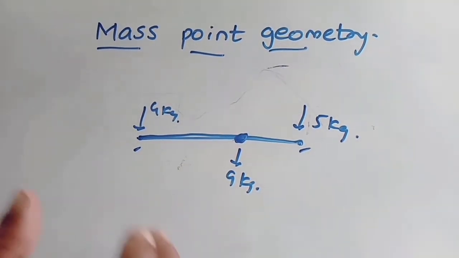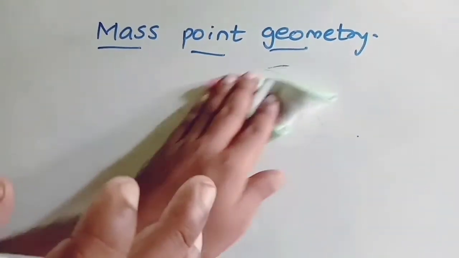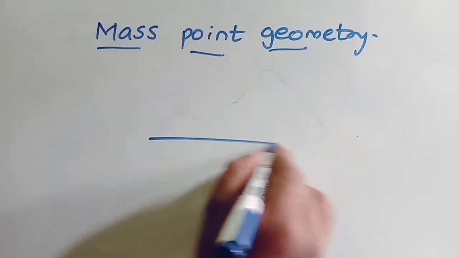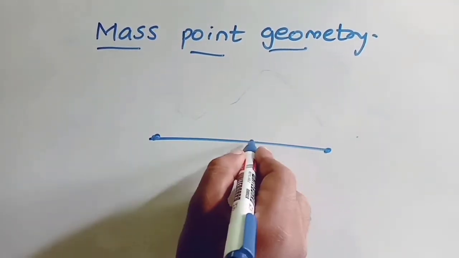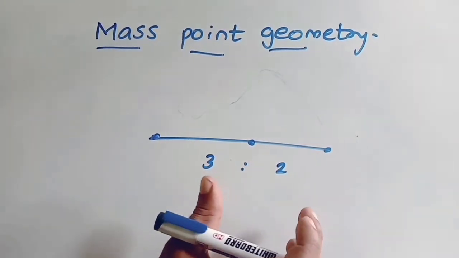Okay, now I'm imagining weight at points. There are no weights actually, but I'm imagining weights at these points. This is where physics and maths are blending. For example, there is a line and there is a point which divides the line in the ratio 3:2.